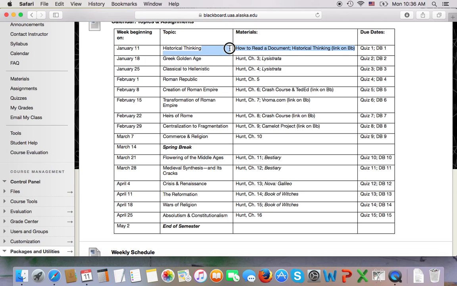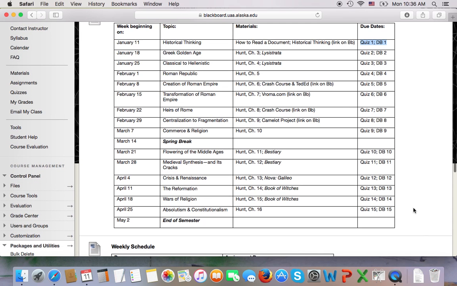The materials column lists, surprise, surprise, the materials that you'll need to complete your assignments for that week. And due dates lists the things that are due that week. Quiz 1, discussion board 1 for this week. You will see there's a quiz and a discussion board listed for each week. It looks like a lot. It's actually not that much if you consider how much time you would spend sitting in lecture if this were a regular seated course.